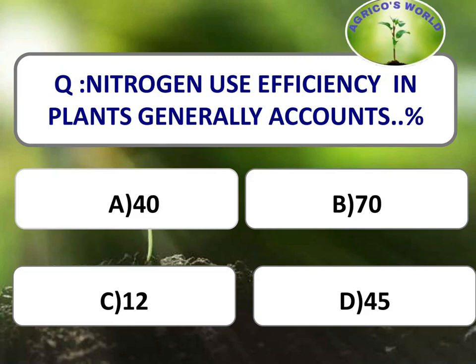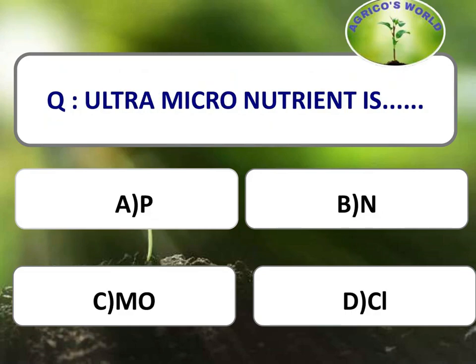Nitrogen use efficiency in plants generally accounts for. It usually ranges from 60 to 70%, but there is an exception in paddy where there will be a decreased nitrogen use efficiency, that is 25 to 35%. Ultra micronutrient is. The ultra micronutrient is molybdenum.